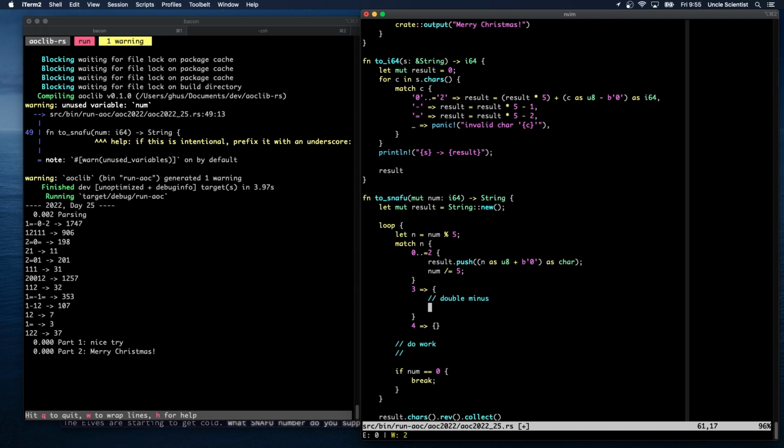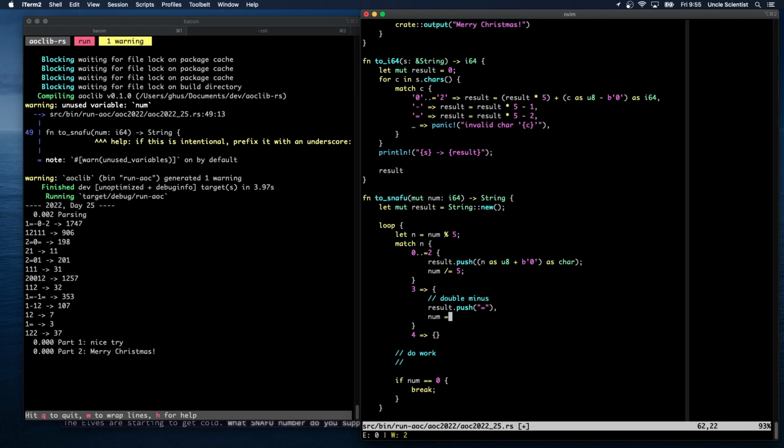And what do we do for time? You know, it's trying to be helpful with the comments, and it's just annoying. Let's see. We need to first of all push the double minus. But then we're not going to just divide num by 5. We need to actually add back the amount that we lost.